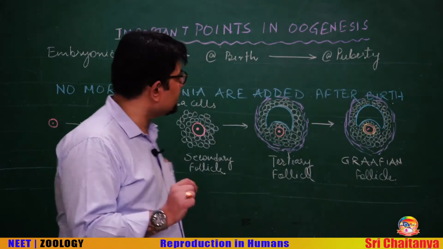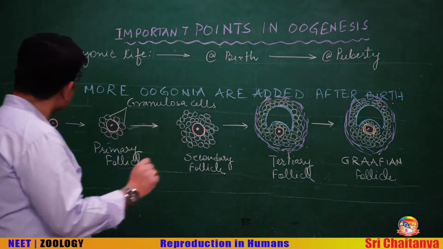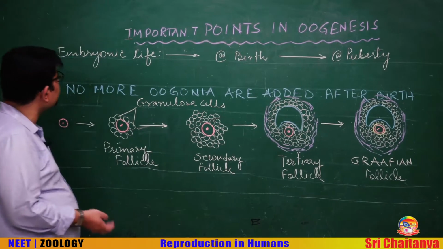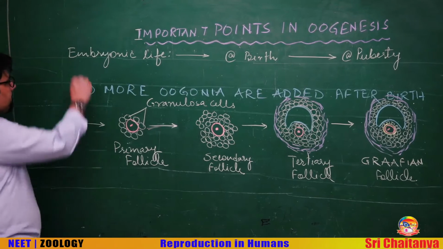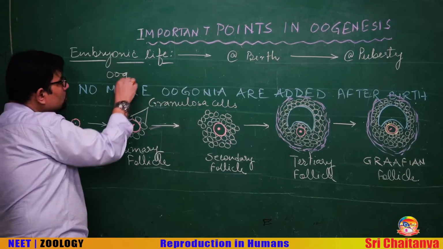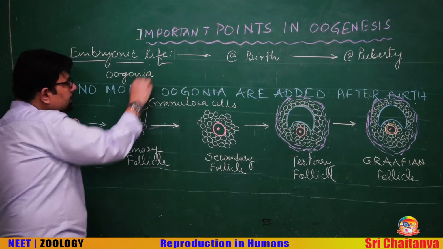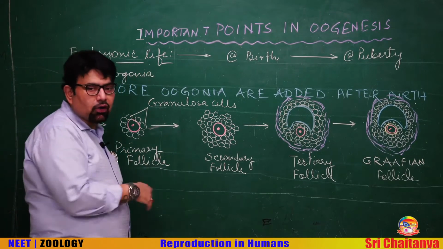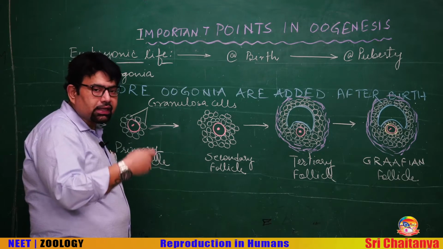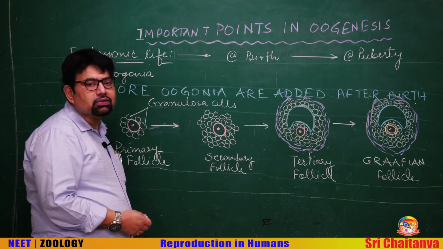Students, you should know that oogenesis begins in the embryonic life. We have just now seen that. The egg mother cell or oogonia, they divide by mitosis to form many million oogonia. These oogonia then transform into primary oocyte.